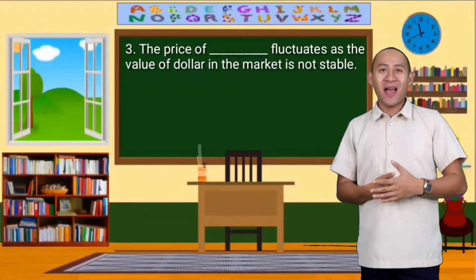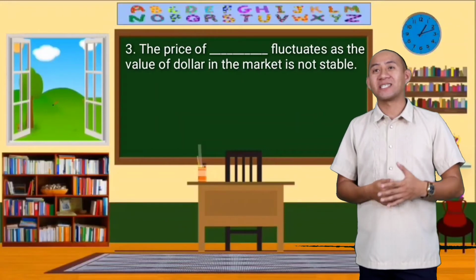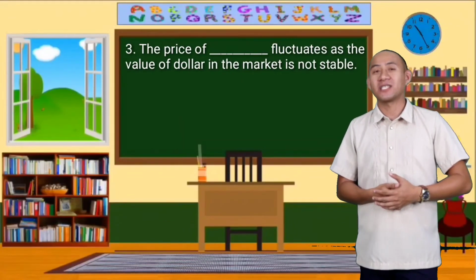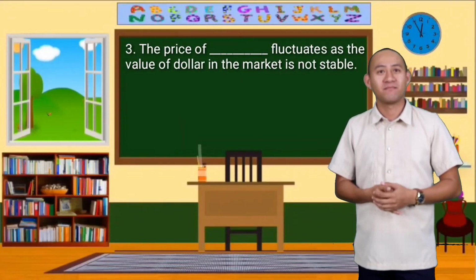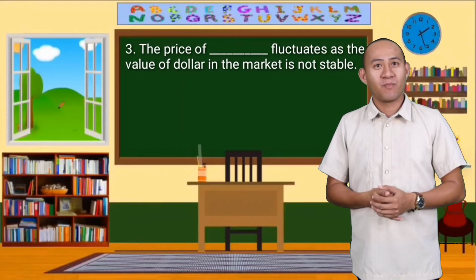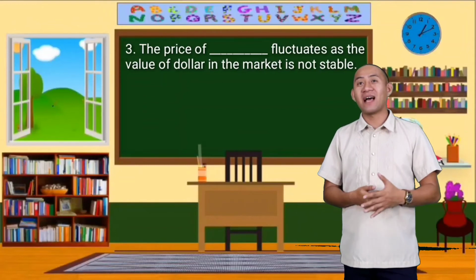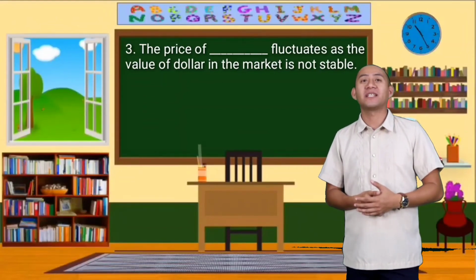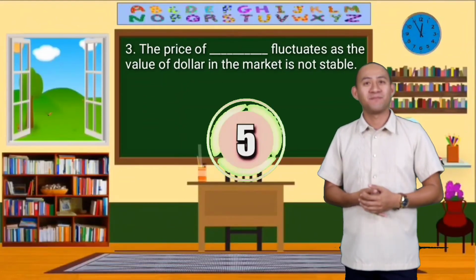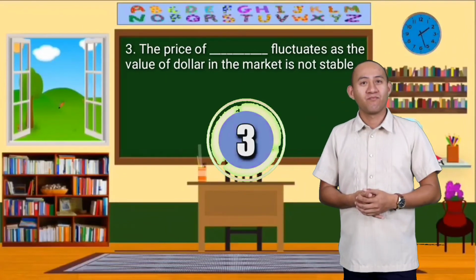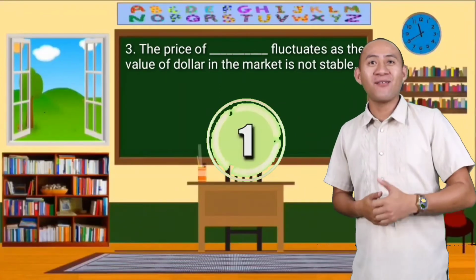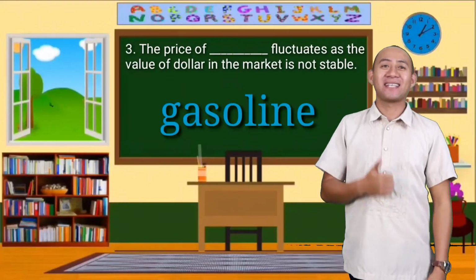3. The price of blank fluctuates as the value of dollar in the market is not stable. You are right! The answer is gasoline.